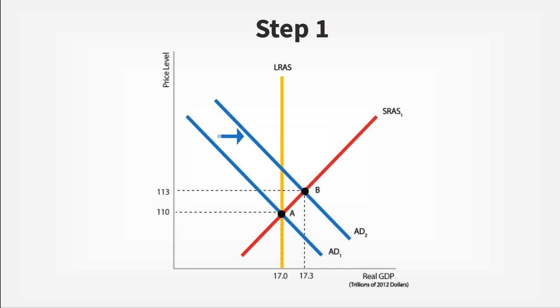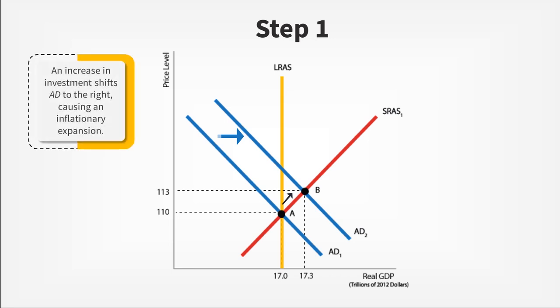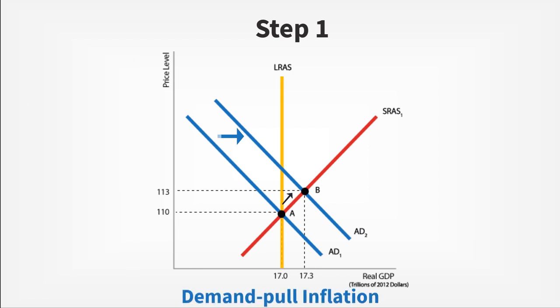Notice that the shift to point B has moved the economy away from long-run equilibrium once again. The movement to point B in this case shows that the price level and economic output have increased. Notice that the rightward shift of the aggregate demand curve pulls the price level up. This is the result of too much money chasing too few goods, also known as demand pull inflation.